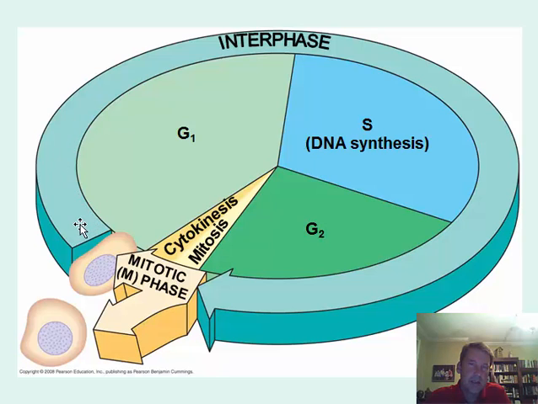This growth phase is called interphase. And so it spends a lot of time just in this interphase, growing along. And then the DNA starts to synthesize and come together, another growth phase here, and then when it gets ready to divide, at the end of interphase it starts mitosis.